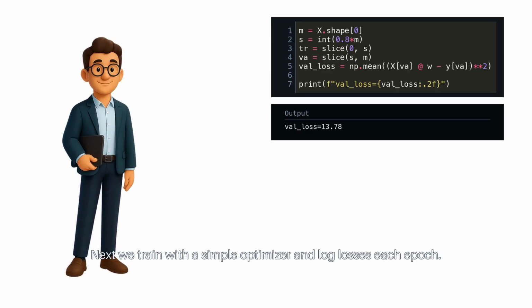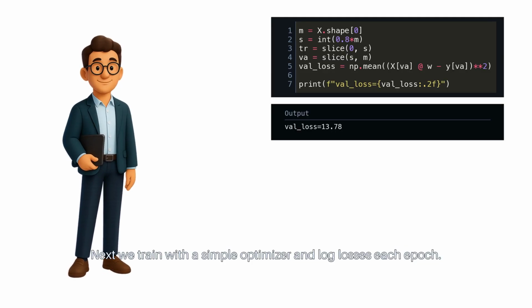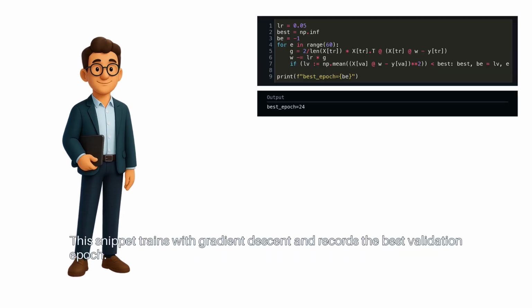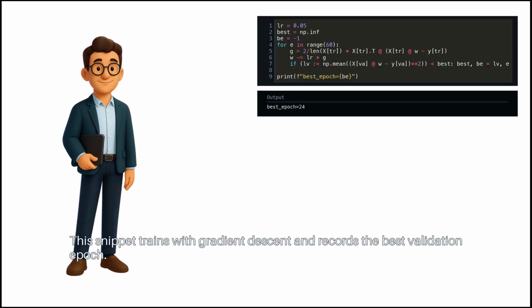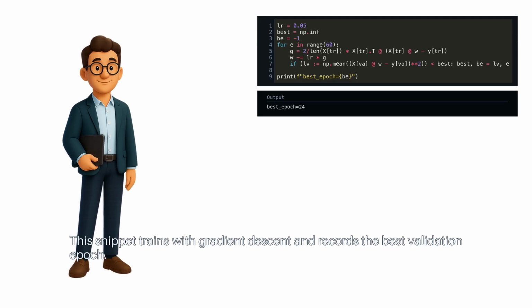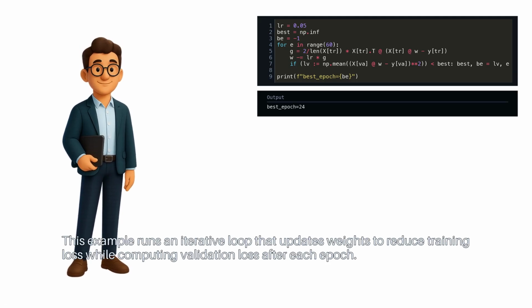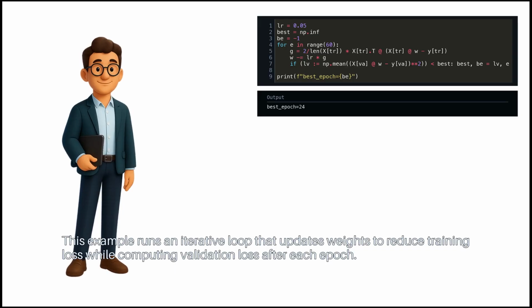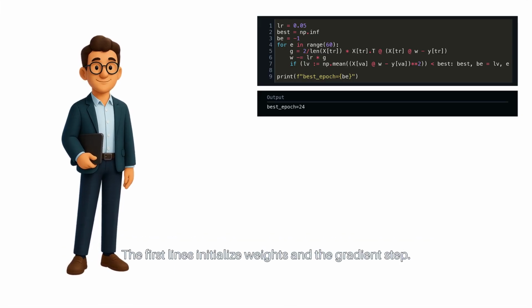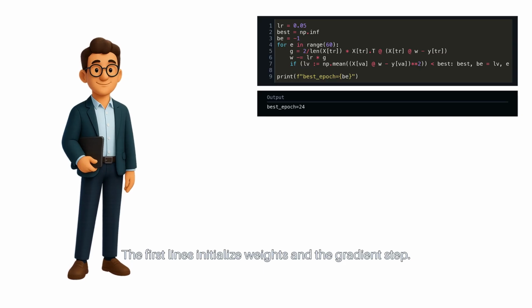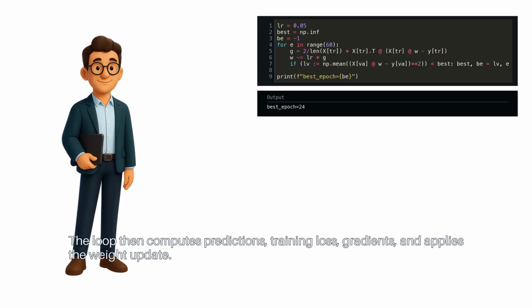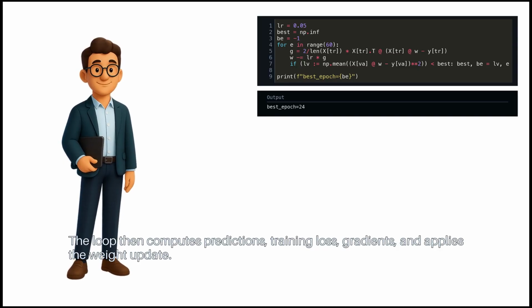Next, we train with a simple optimizer and log losses each epoch. This snippet trains with gradient descent and records the best validation epoch. This example runs an iterative loop that updates weights to reduce training loss while computing validation loss after each epoch. The first lines initialize weights and the gradient step. The loop then computes predictions, training loss, gradients, and applies the weight update.